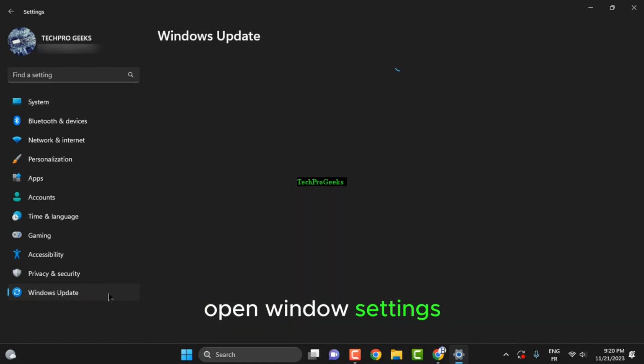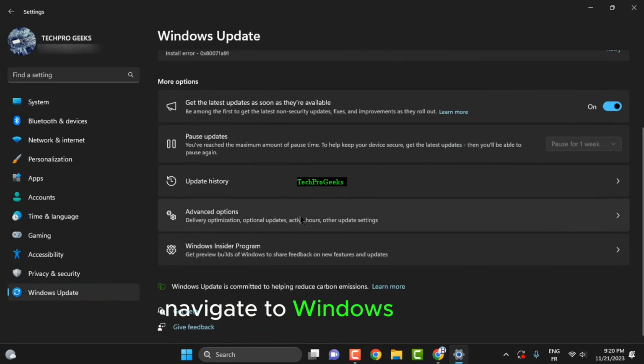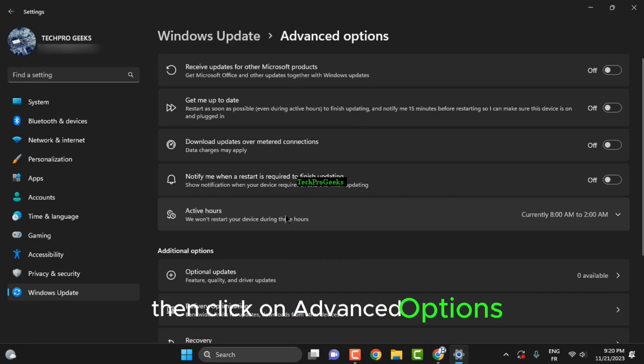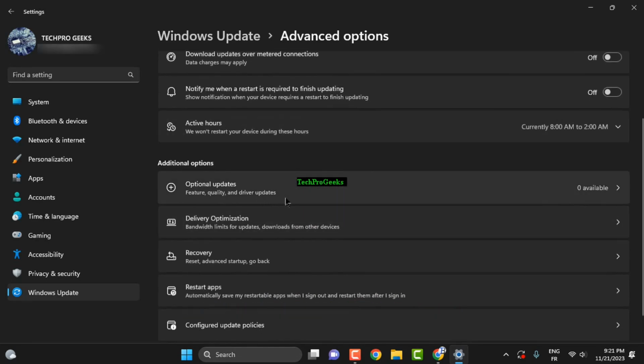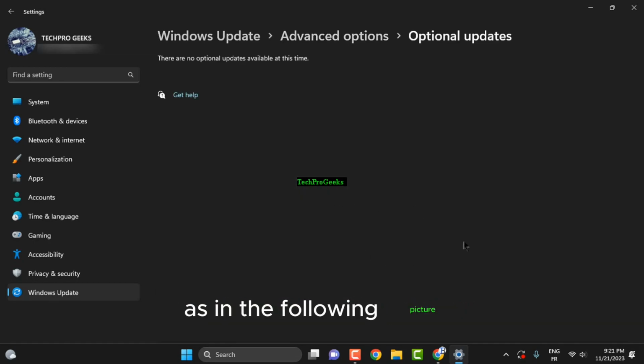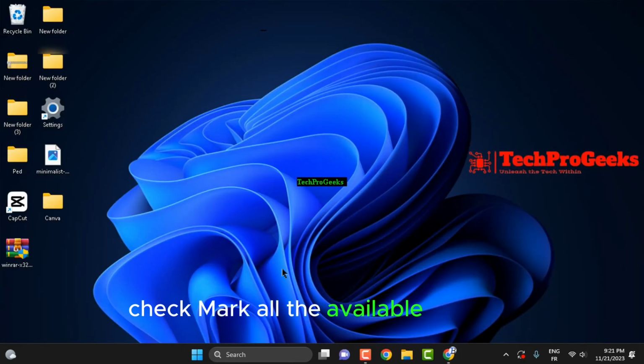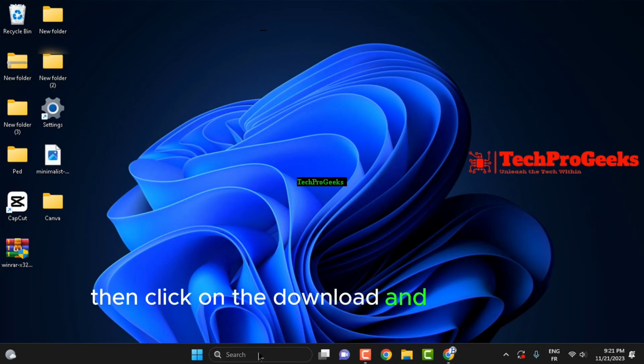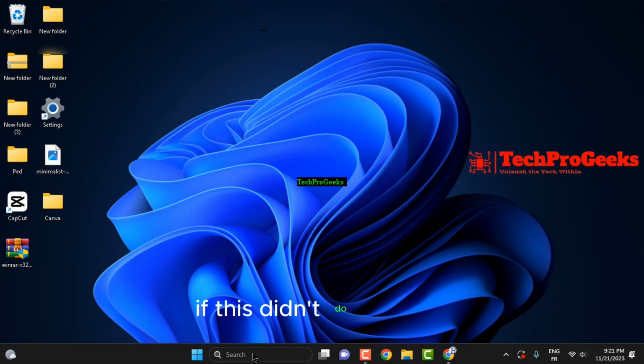Open Windows Settings. Navigate to Windows Update, then click on Advanced Options. Select Optional Features. If any driver update is available, you'll see something similar as in the following picture. Checkmark all the available updates, then click on the Download and Install button. If this didn't do the trick, let's proceed to the next solution.